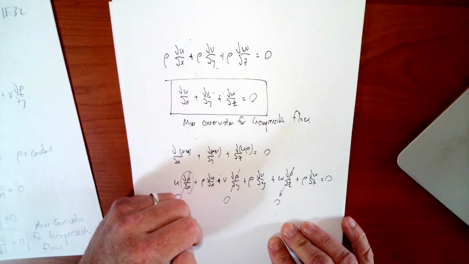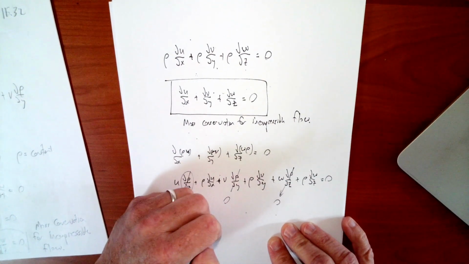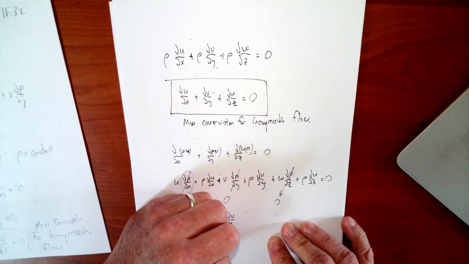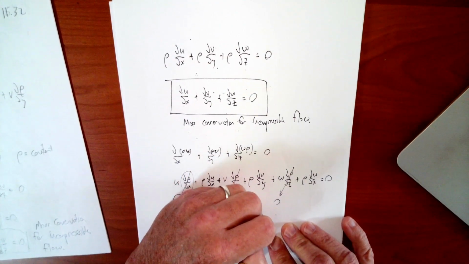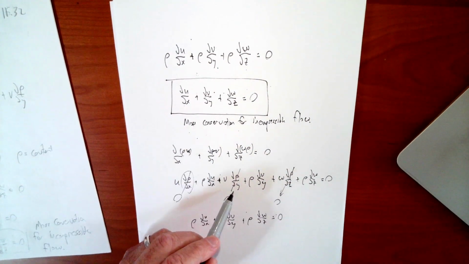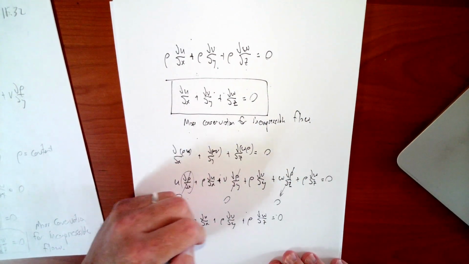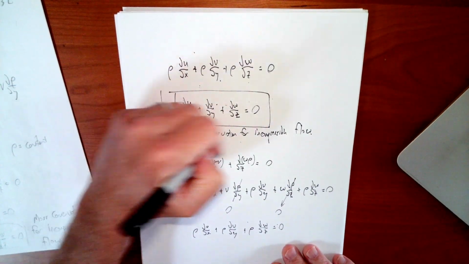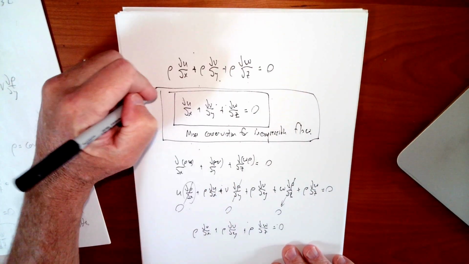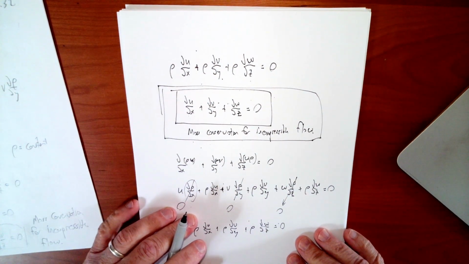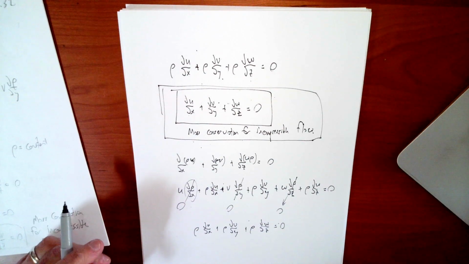So we end up with exactly the same thing, du dx. That's why you can pull constants out of derivatives, because this is what happens. Those terms with d rho dx, d rho dy, and d rho dz are just zero because rho is constant. So we end up with the same thing. So this is our mass conservation or continuity equation for incompressible flow.